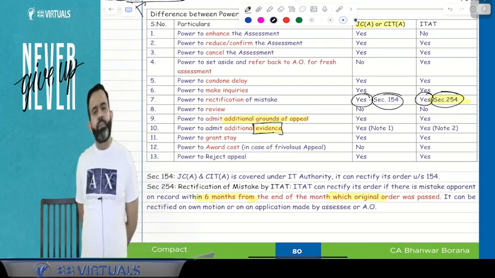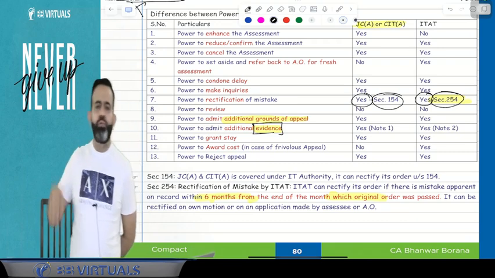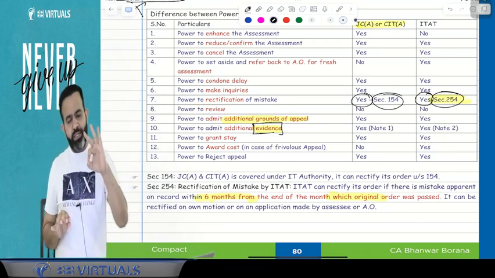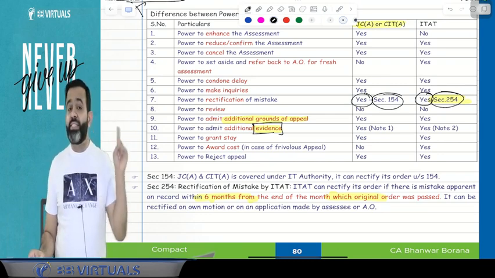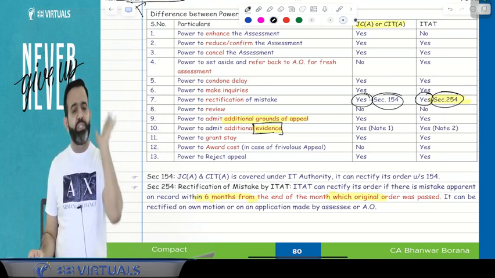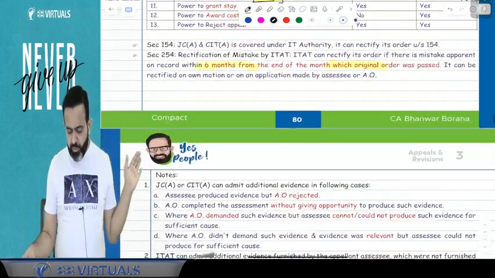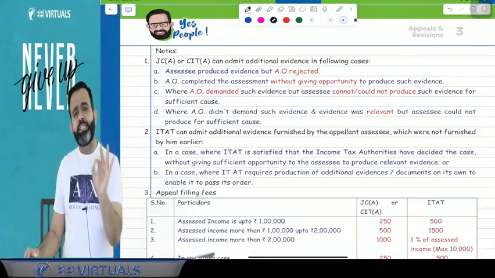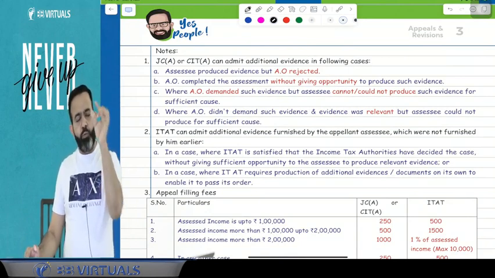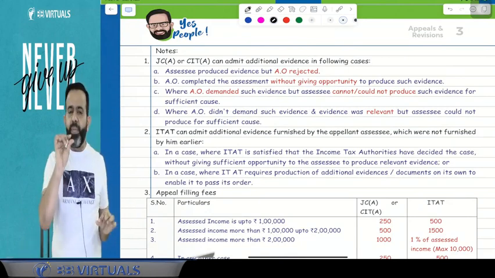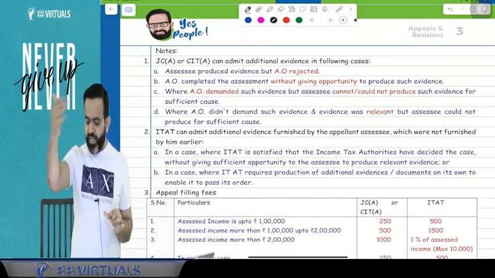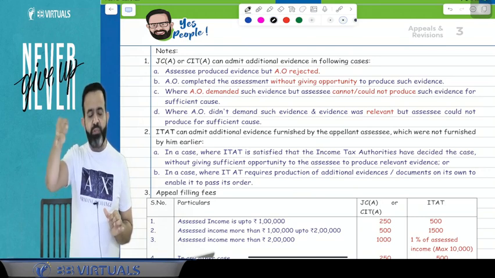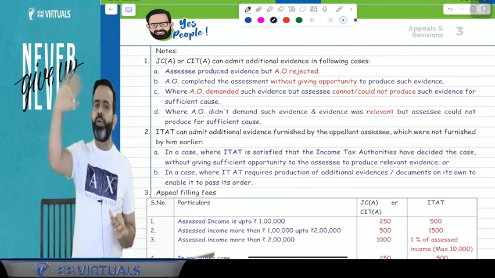Guys, CIT appeal can admit the additional evidences in 4 cases. There are 4 conditions, and if any one condition is satisfied, then CIT appeal can admit the additional evidences. Now, what are the 4 conditions? That is given on the next page. First condition is, suppose you have submitted this evidence to the AO also, but AO rejected that.